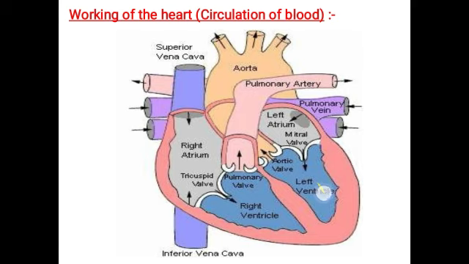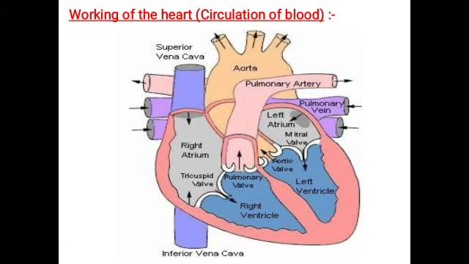Once it enters into the left ventricle, and when the left ventricle contracts, it moves through the aortic valve and out through the aorta. From the aorta, it moves out to all parts of the body, and again with the help of the capillaries and veins, the blood becomes deoxygenated and enters into the inferior vena cava and the superior vena cava from all parts of the body as deoxygenated blood.